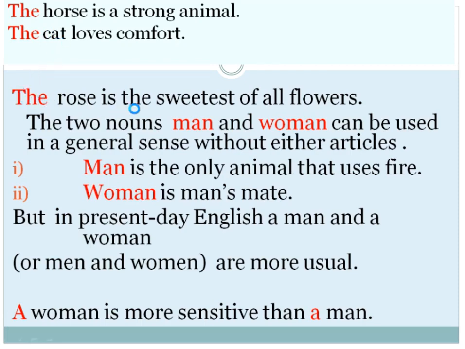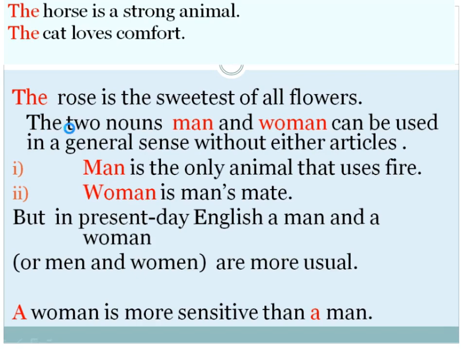The rose is the sweetest of all flowers. Rose is a noun here and the article "the" is used because we are showing the rose as a class. It is about its qualities. If we hear "the rose", it means the rose's fragrance is good. Not only one rose, we are talking about the rose class.